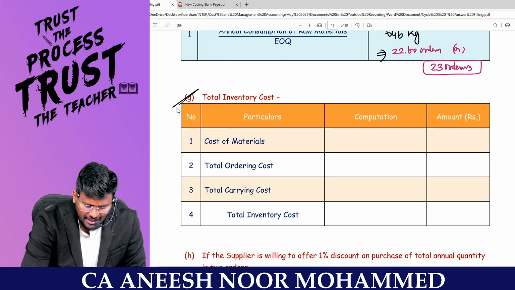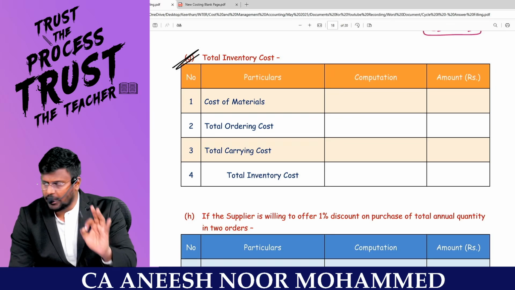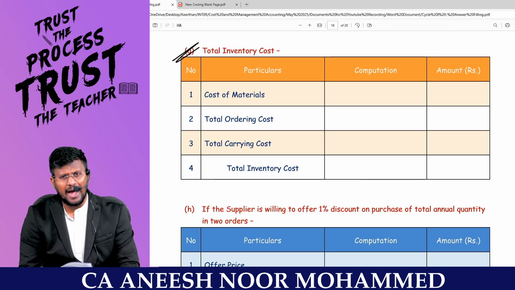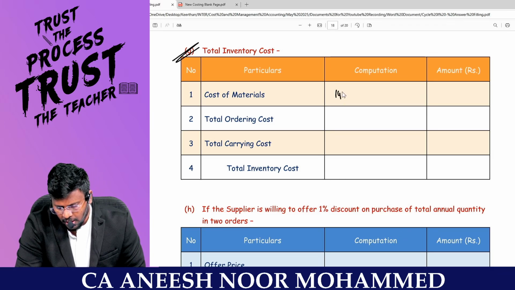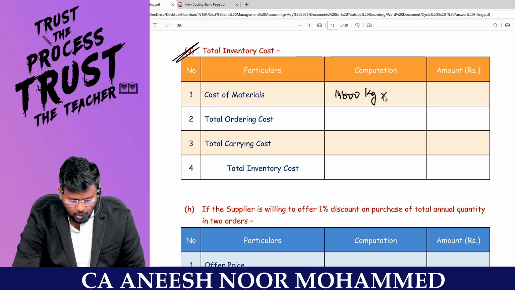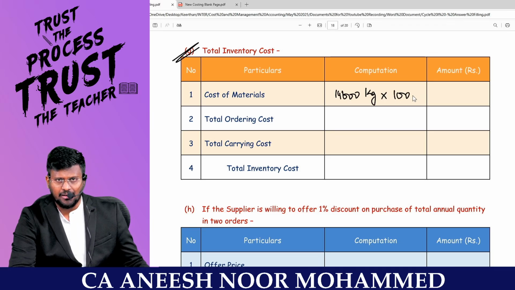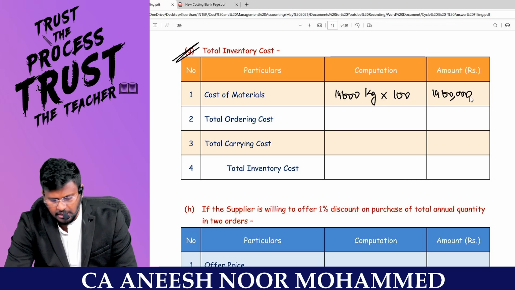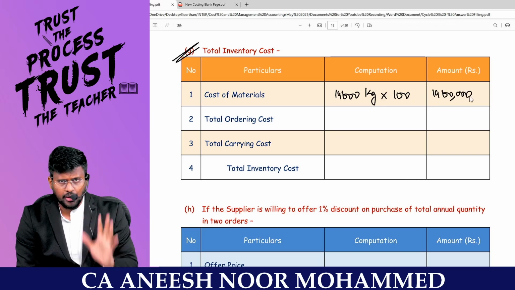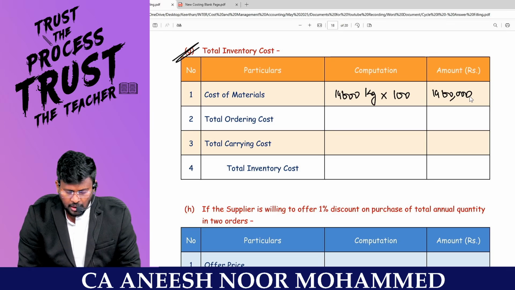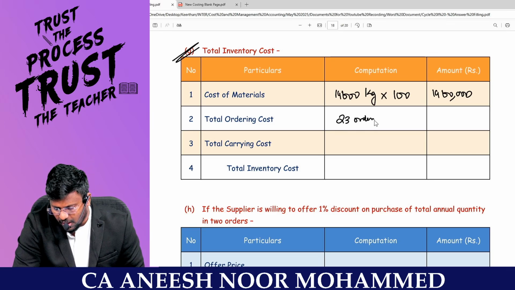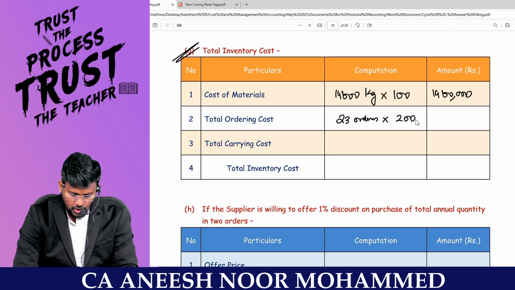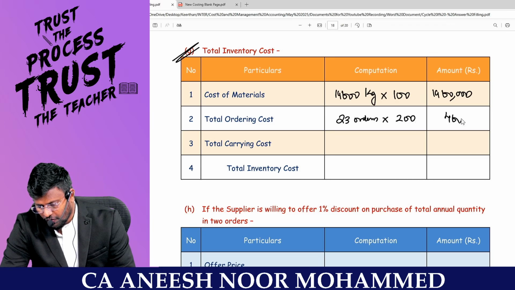If I am traveling at EOQ, what will be my total inventory cost is my question. If I am traveling at EOQ, annually in a year, I will buy 14,600 kg, correct? 14,600 kg into, for every kg, the purchase price is 100. So 14,600 into 100 comes to 14,60,000 is the cost of material. Total ordering cost. If I am traveling through the EOQ route, I will make 23 orders, my dear lovable students. For every order, I have to spend 200 rupees. So 23 into 200 comes to 4,600.